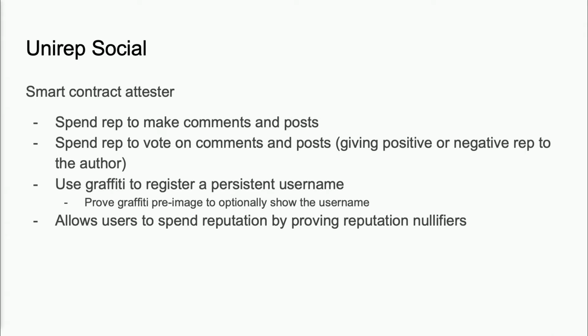We also use this graffiti value that I just talked about to register a persistent username. The user can optionally prove the preimage of their graffiti to show this username on a post, so they can optionally identify themselves across epochs as some username. We implement that logic inside of the Unirep Social smart contract. It's just: is this username free? Is it taken? Otherwise, if it's free, then we attest to them having that username. We also allow users to spend reputation using reputation nullifiers.